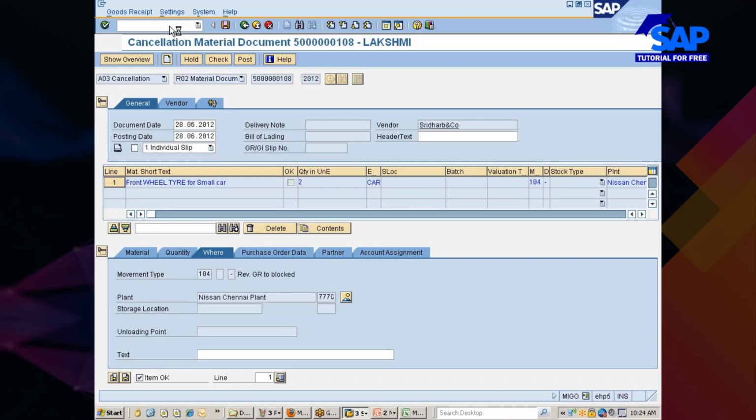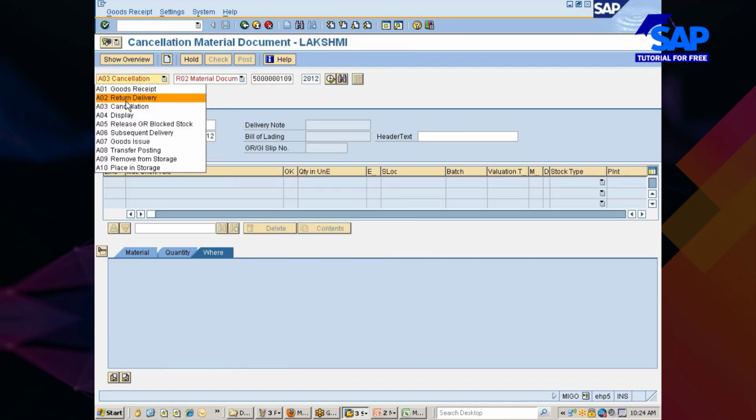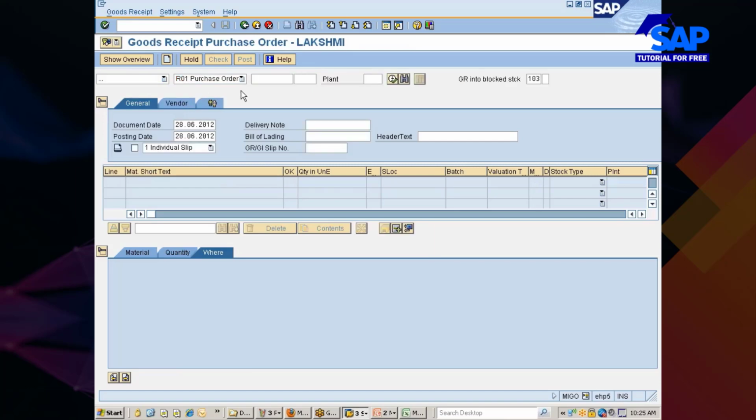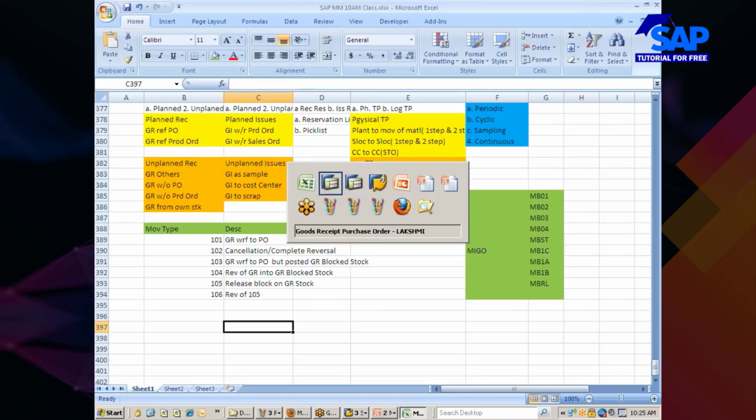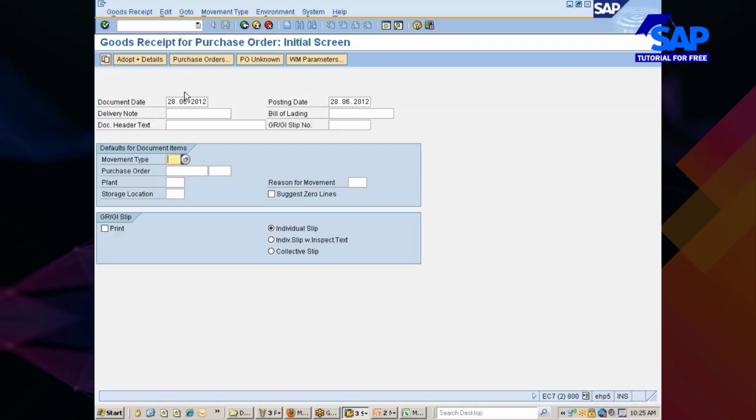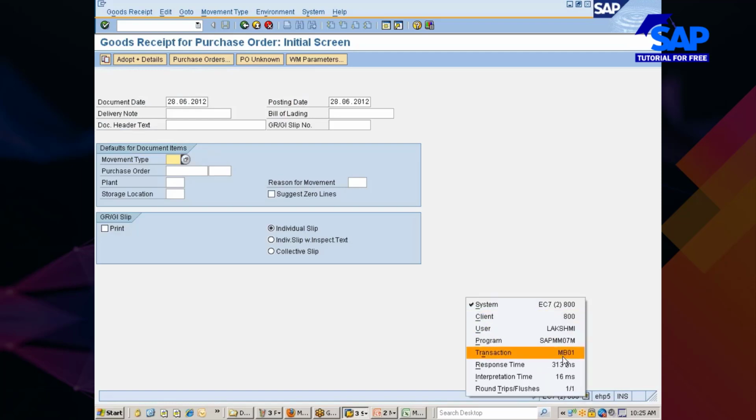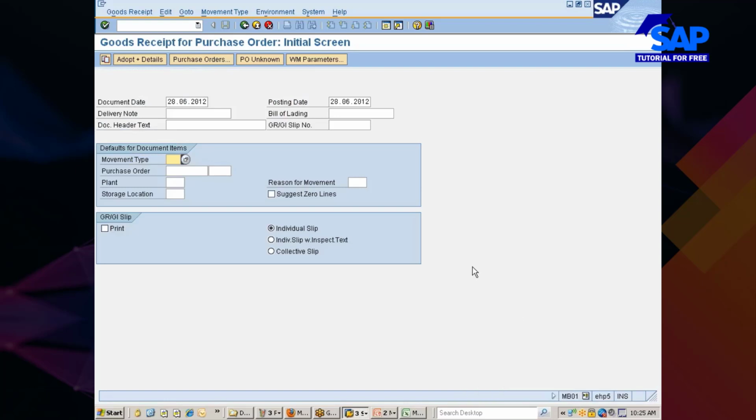I wanted the PO number, so I am coming back to the goods receipt screen where I can pick the PO from here. So this is my PO number.